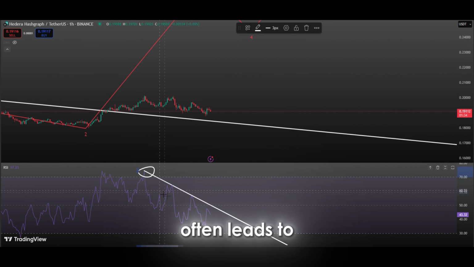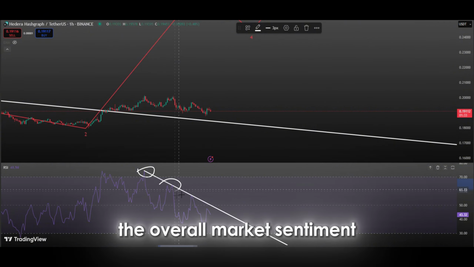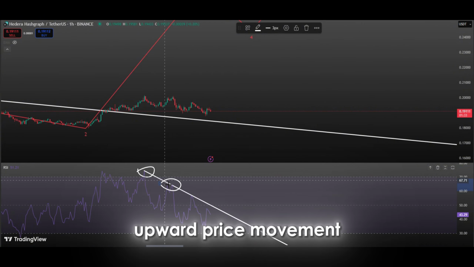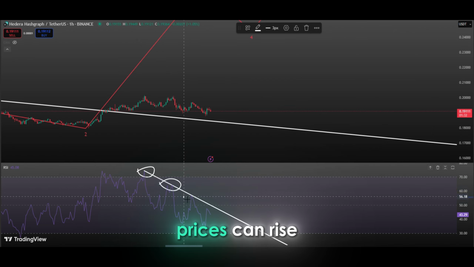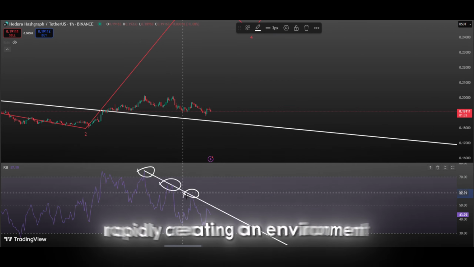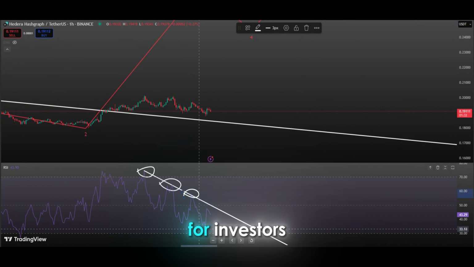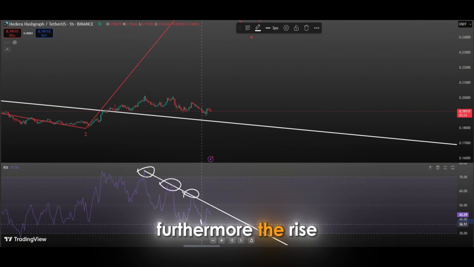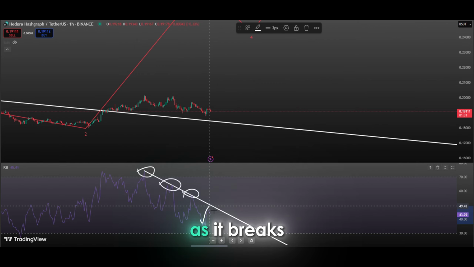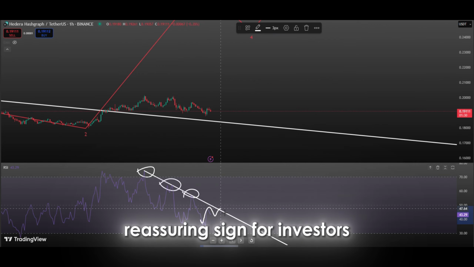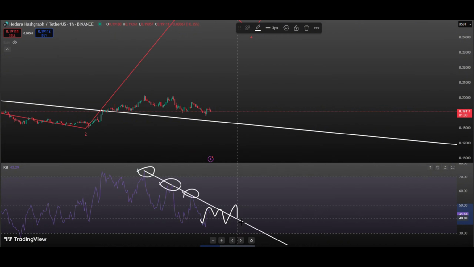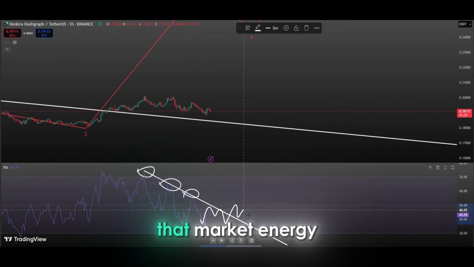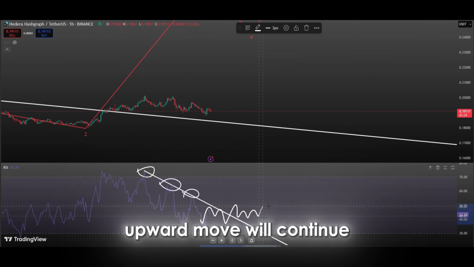Such a breakout often leads to a shift in the overall market sentiment and paves the way for an upward price movement. When buyers begin to assert themselves more strongly, prices can rise rapidly, creating an environment where potential profit opportunities arise for investors. Furthermore, the rise shown by the RSI as it breaks the downward trend can be a reassuring sign for investors. Since the RSI reflects price momentum, this kind of breakout may indicate that market energy is increasing and a potential upward move will continue.